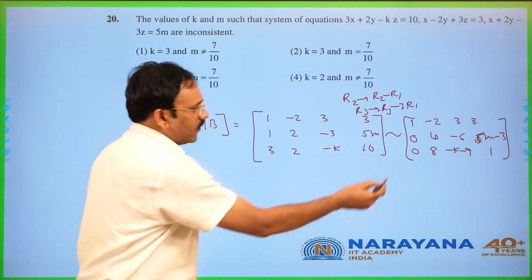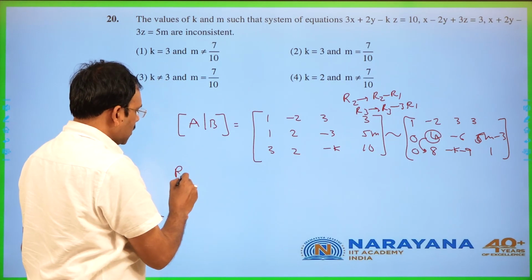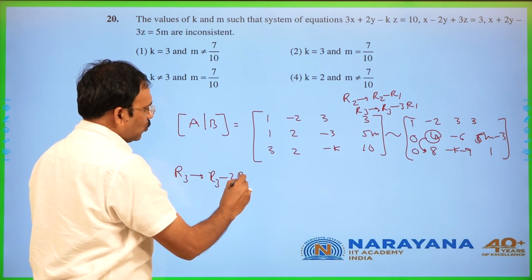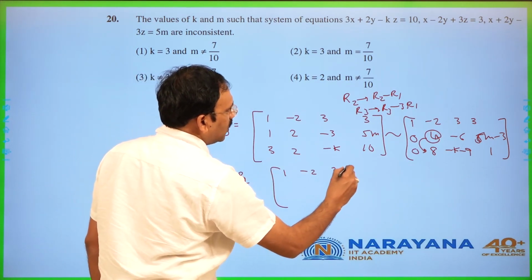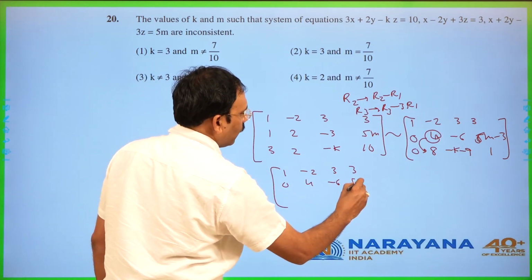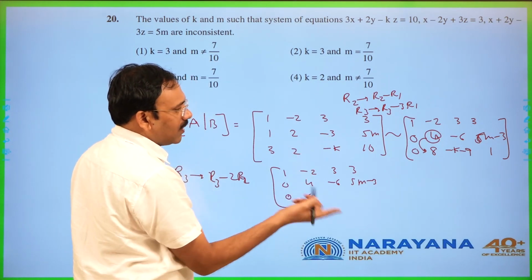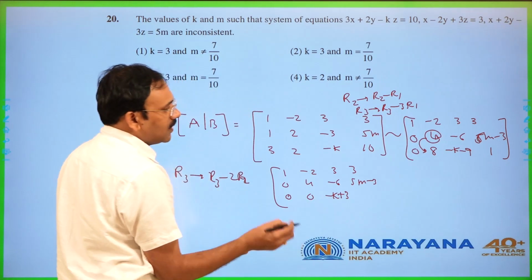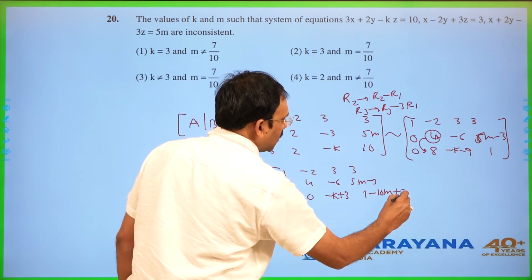The next step, with the help of this element, make this is 0. So I change R3 as R3 minus 2R2. So that it becomes 1 minus 2, 3, 3. This is 0, 4 minus 6, 5m minus 3. 0, 0. Double means minus 12 plus 12 minus k plus 3. Here double means 1 minus 10m plus 6.